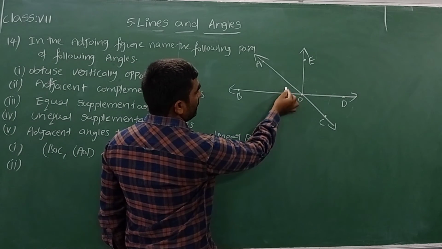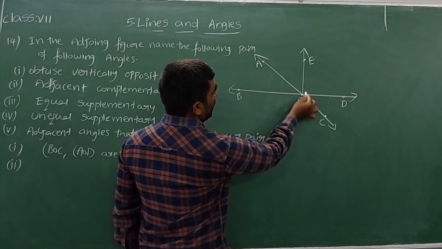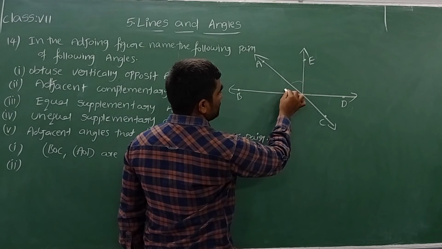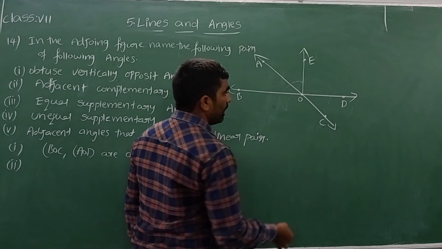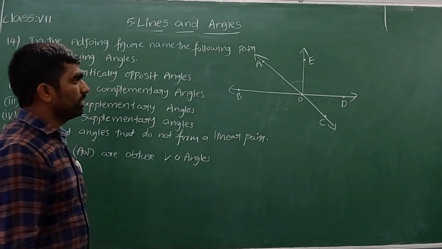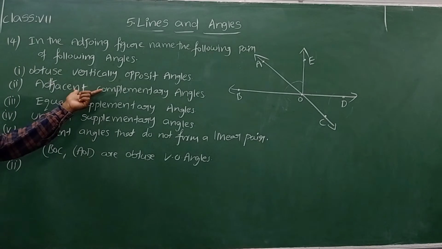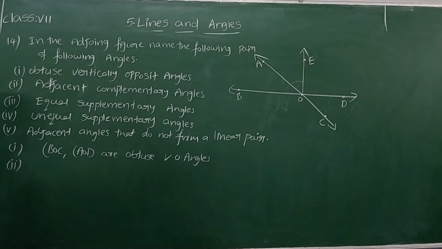Angle AOB, this angle I can take. Angle AOE, this angle I can take. The sum of these two angles, how much? 90 degrees. Complementary, and both are adjacent to each other. Adjacent and complementary angles they are asking.